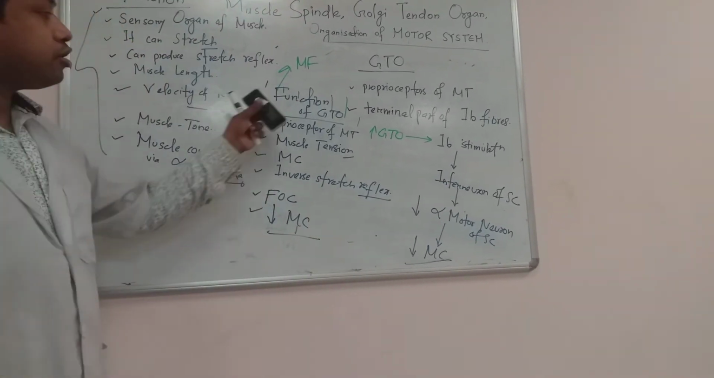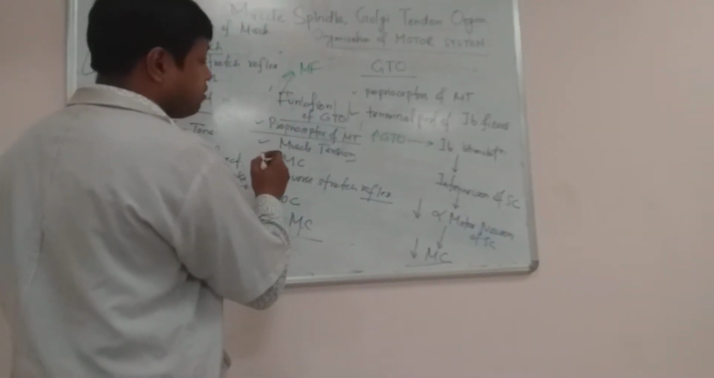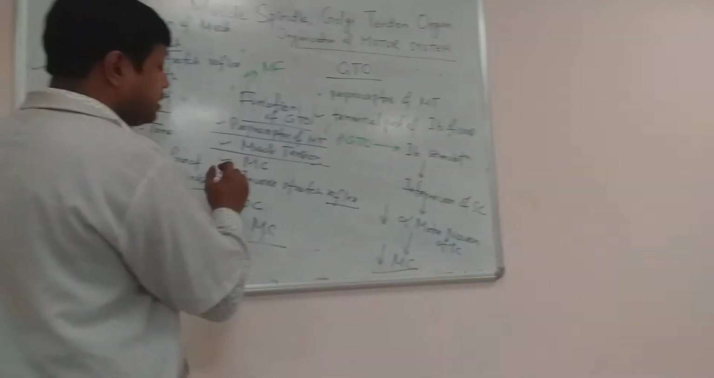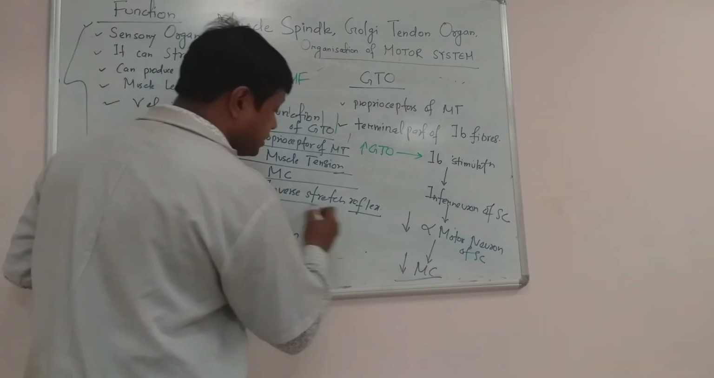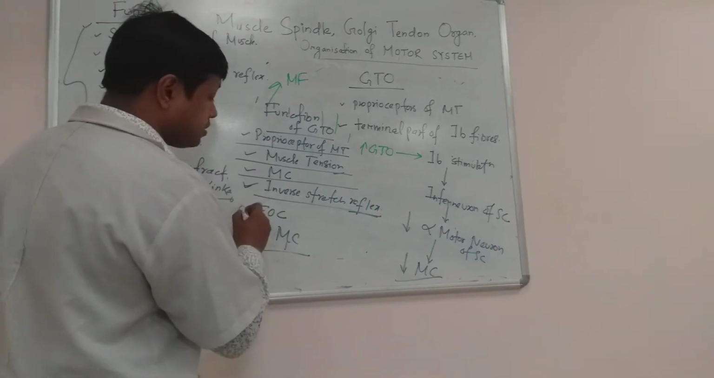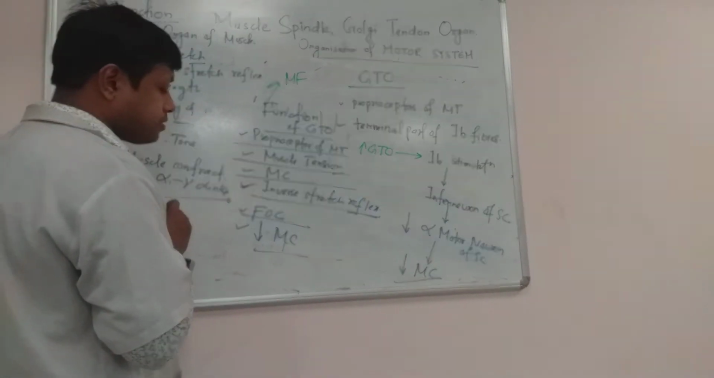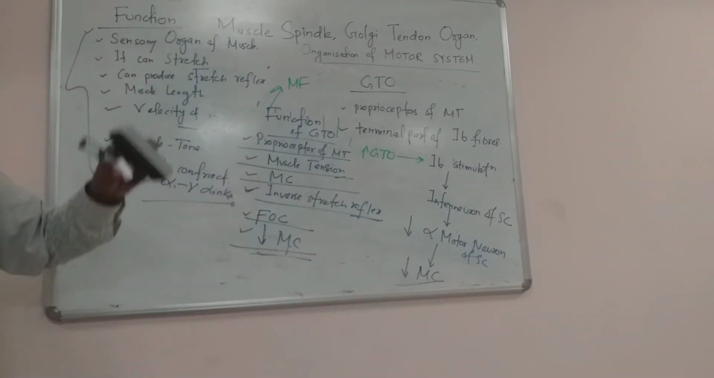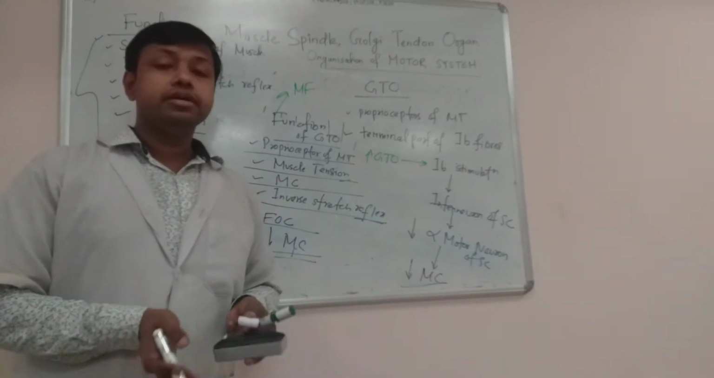So what is the function of Golgi tendon organ? It is a proprioceptor of the muscle tendon. It is responsible for sensation of the muscle tension, or it can signal muscle tension. It is responsible for the inverse stretch reflex. It is responsible for sensation or signaling of the force of contraction of the muscle, and it is also responsible for inhibition of the muscle contraction via the stimulation of alpha motor neuron. Okay, so this is nothing but the function of Golgi tendon organ.